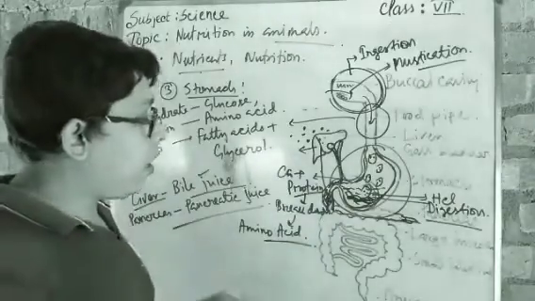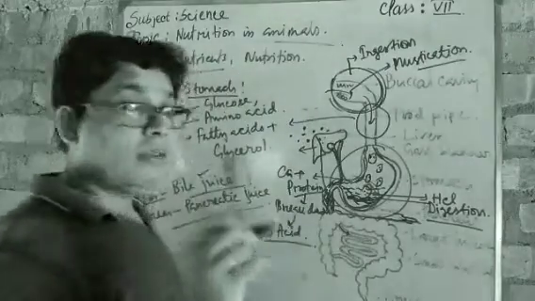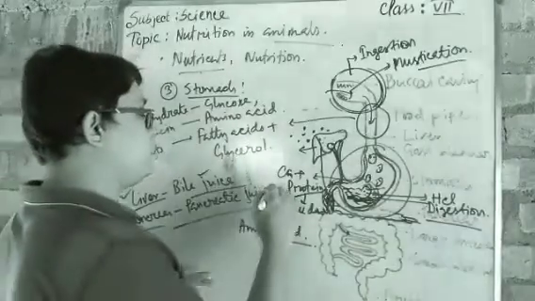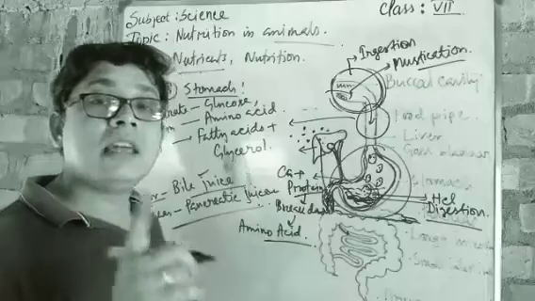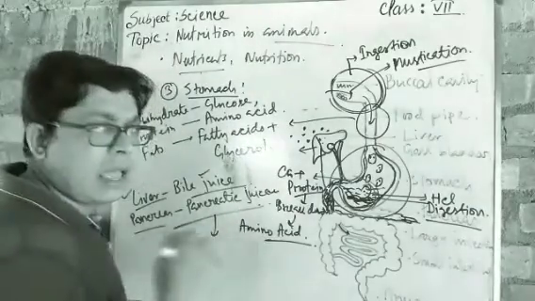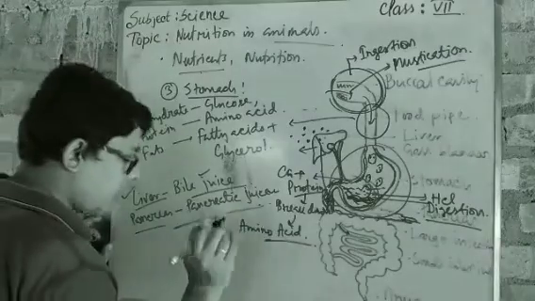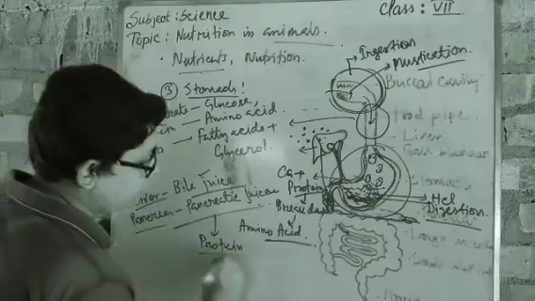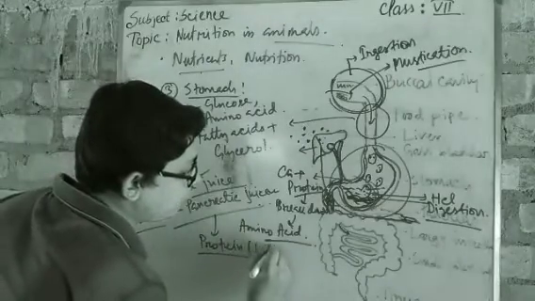After that, now the food is coming through the pipe and pancreatic juice. The question can come, sir, what about the pancreatic juice? Pancreatic juice helps to digest the protein. How is it? Because I have already told that protein is digested here. So what about the protein again? I am telling you, pancreatic juice helps to break down the protein that is left over.